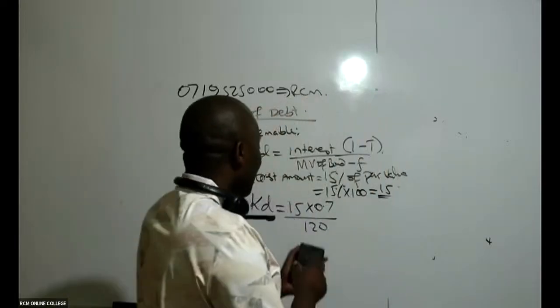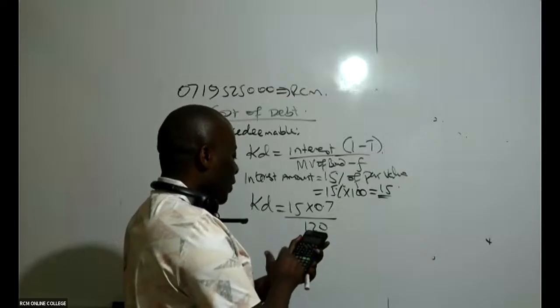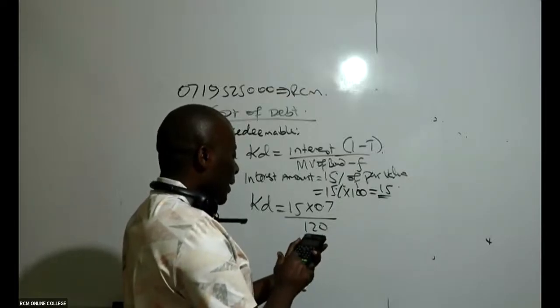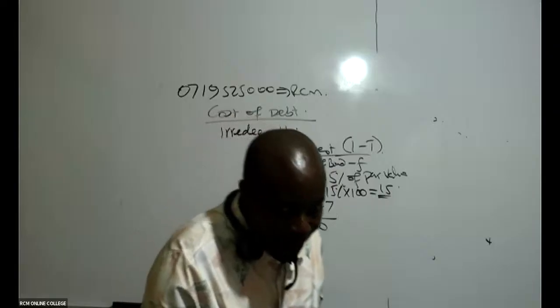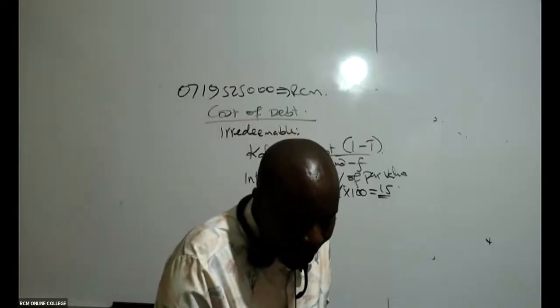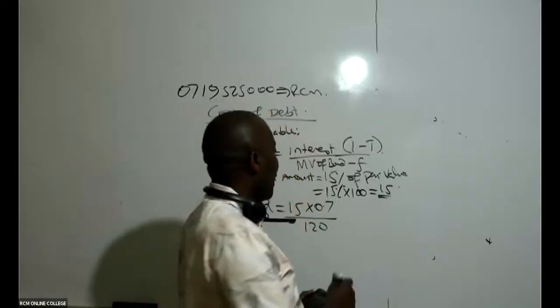So I pick up my calculator, I say 15 times 0.7 divided by 120, whatever I get, I say times 100. Then, ladies and gentlemen, I'm at home. What are you guys able to get? Caroline, I don't know how you're getting 9.5 because I'm getting 8.75.